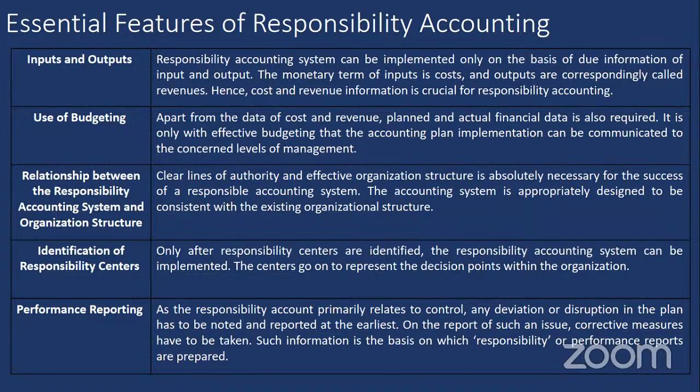It will be done at different levels, from the top level downward. At each level, what will be the different types of responsibility centers, what are their objectives and targets, and how they are interlinked with each other. This is also one of the important things considered under responsibility accounting.